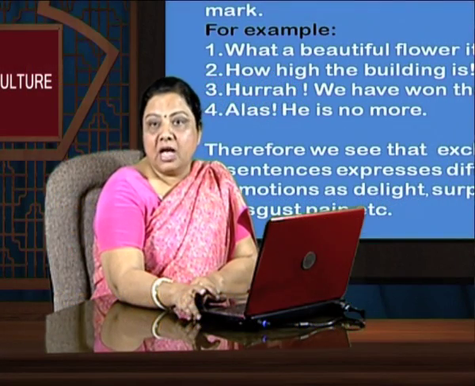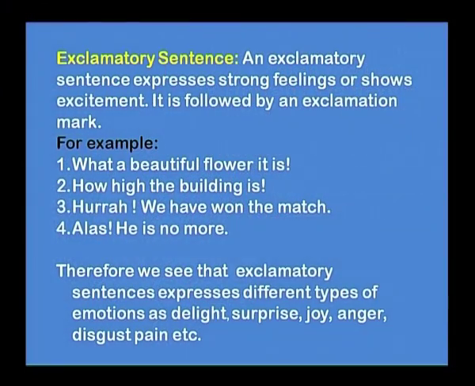And of course, the last we say exclamatory sentence. An exclamatory sentence expresses strong feelings or shows excitement, the emotions. It is followed by an exclamation mark. Let's take a look here. What a beautiful flower it is. See the exclamation point here, the mark.